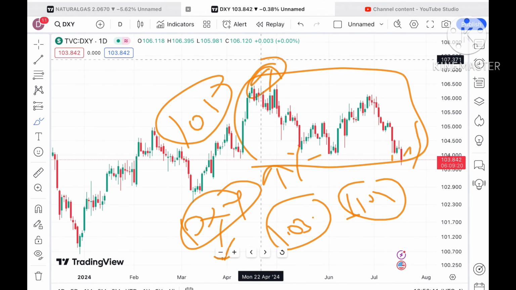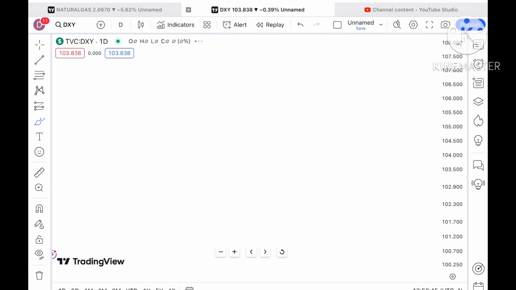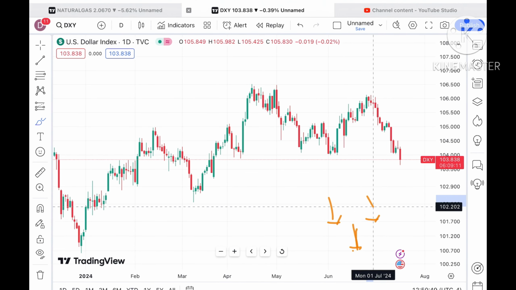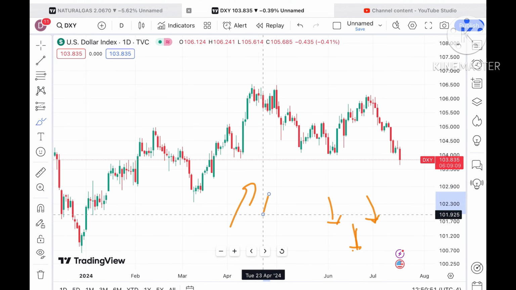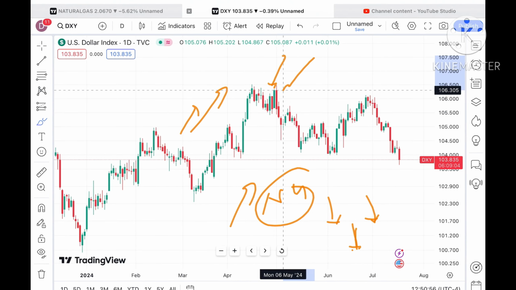Going on a dollar index chart, you will see that the dollar index started going further down, and I've already explained that when the dollar index started going down, we can see the natural gas price will come up. But sometimes they both move in one direction.